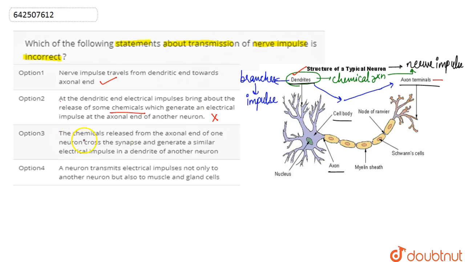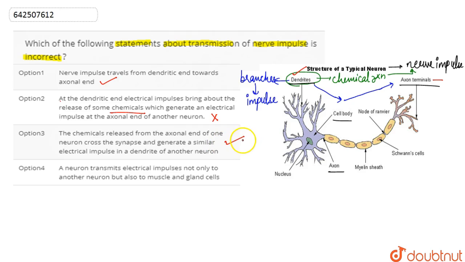Now the third option says that the chemical released from the axonal end of one neuron crosses the synapse and generates a similar electrical impulse in a dendrite of another neuron. As I have explained, from the dendrite the nerve impulse through the cell body reaches the axonal terminal, where a gap or junction is present, known as the synapse, where the chemical known as the neurotransmitter is released, through which the signal gets transferred to the dendrite of the next neuron. So this is what is explained in option 3, and this is also correct.